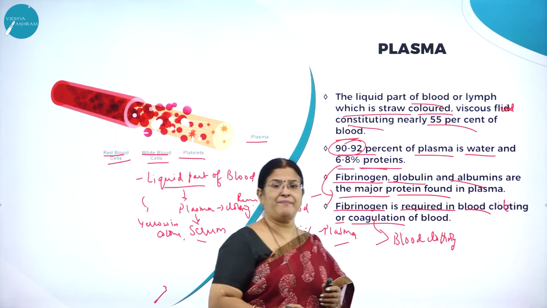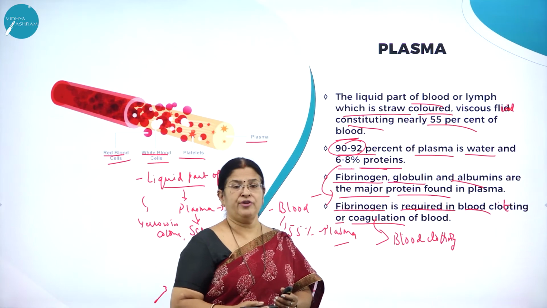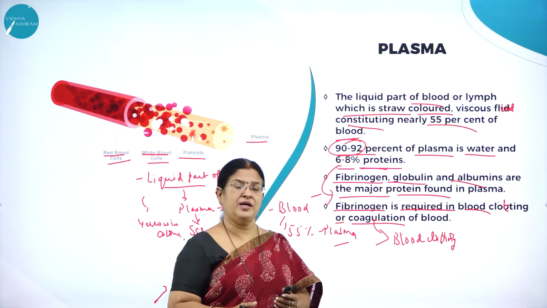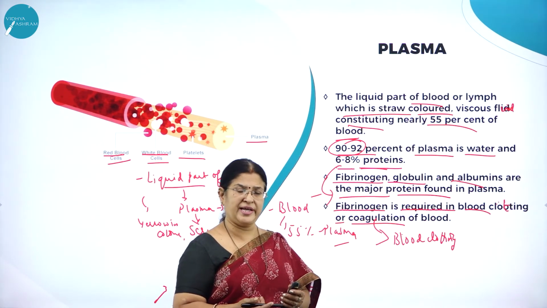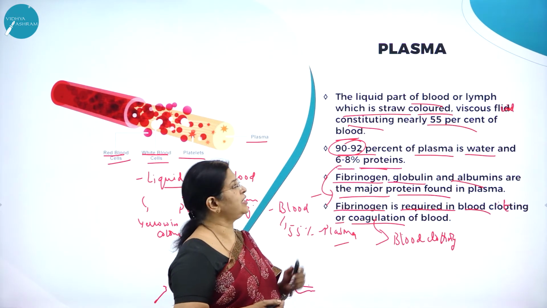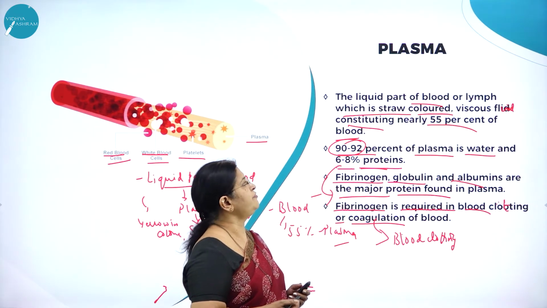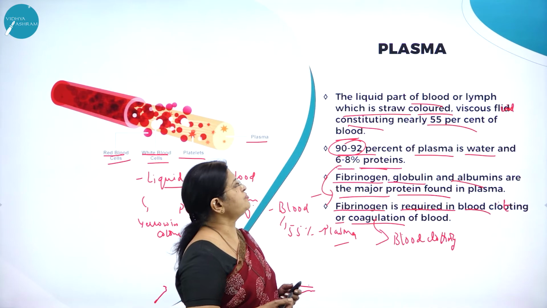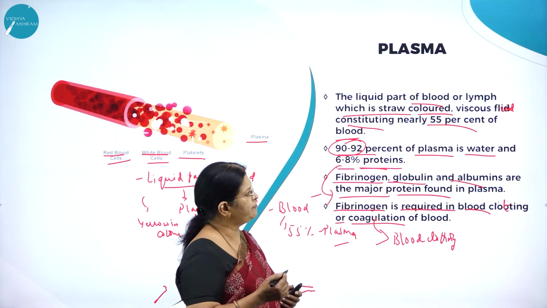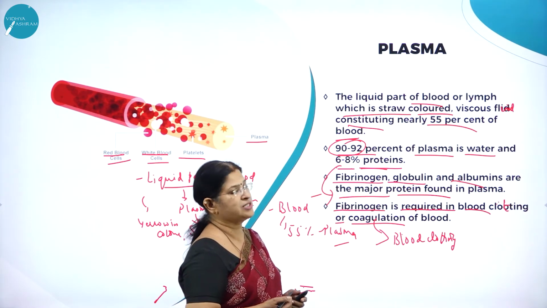As I said, what will happen if blood doesn't clot? There will be continuous oozing of blood, and the person may die. So what is plasma? The liquid part of blood or lymph, which is a straw colored viscous fluid constituting nearly 55% of blood, is called plasma.